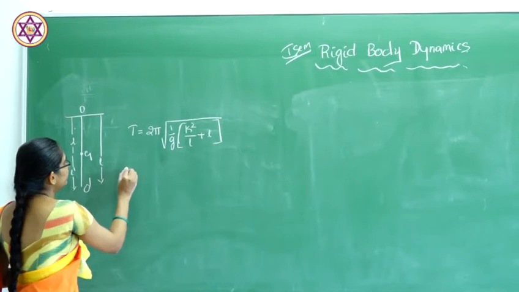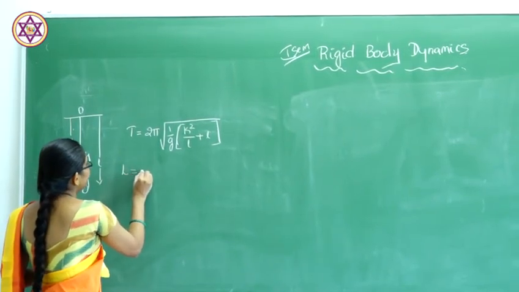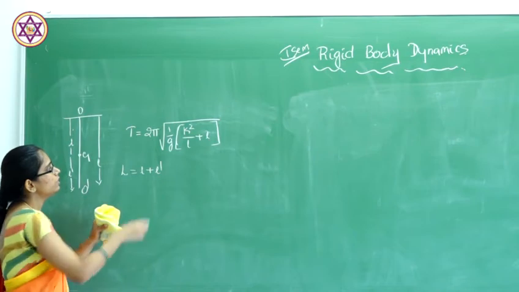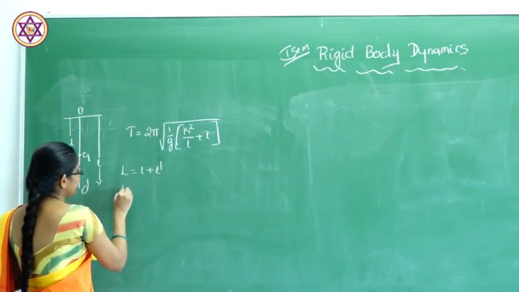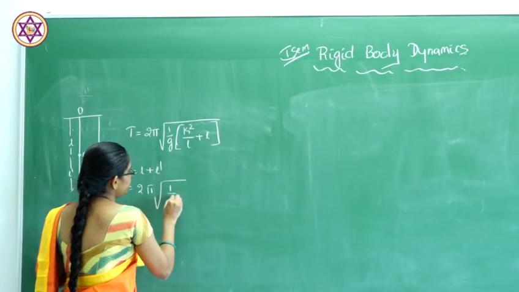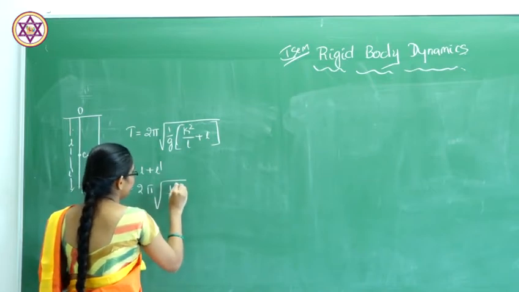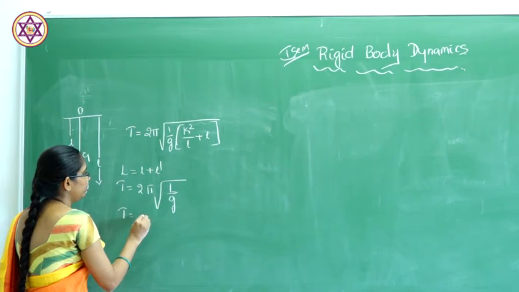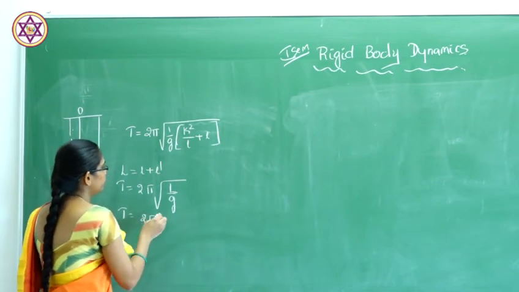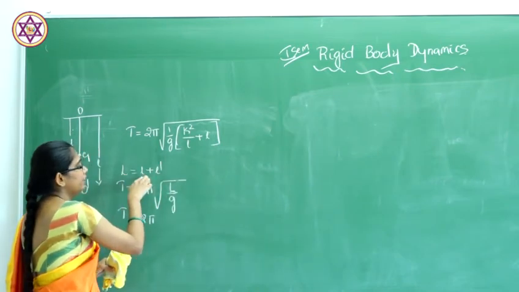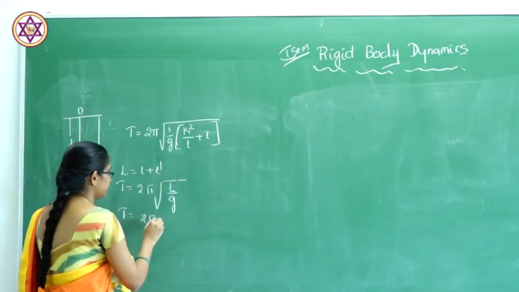Normally we know that the total length will be equal to L plus L dash. So, instead of this we can write T equal to 2 pi root of 1 by G, and instead of L we can write L plus L dash.